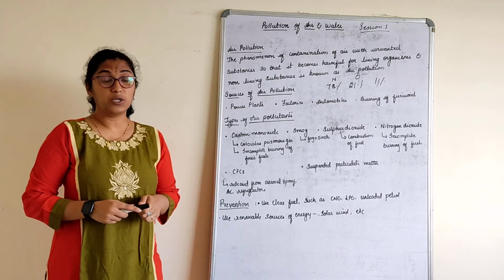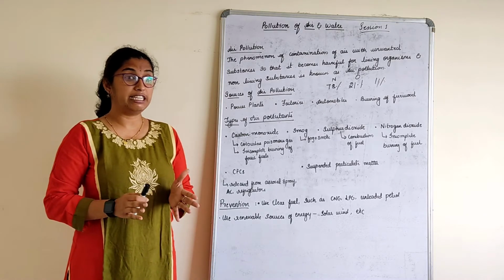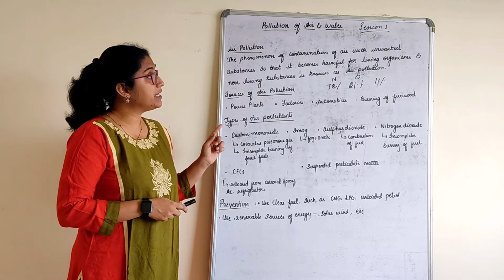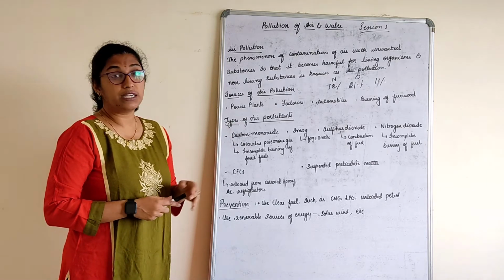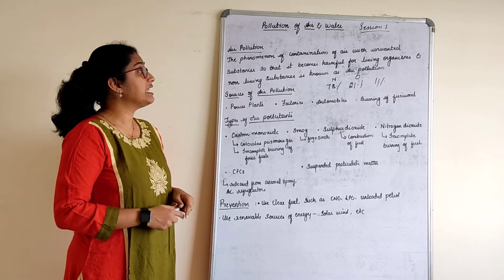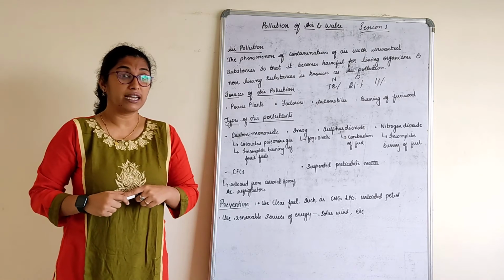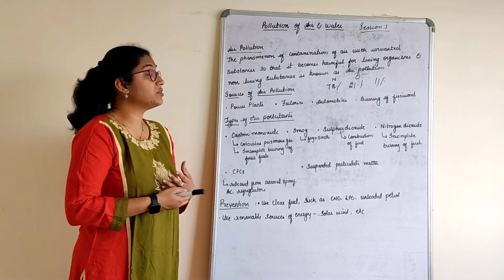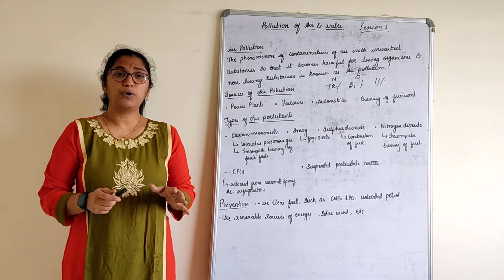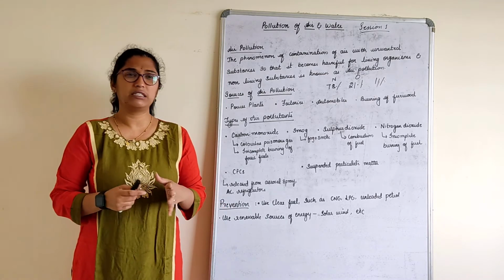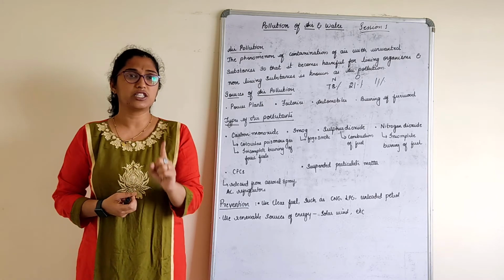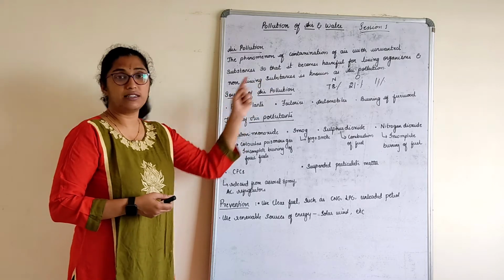Let's get to the point. We'll understand the definition of air pollution. The phenomenon of contamination of air with unwanted substances so that it becomes harmful for living organisms as well as for non-living substances is known as air pollution. Pollution of air is called air pollution in general, but definition wise, if I ask you what is air pollution, this is the definition.